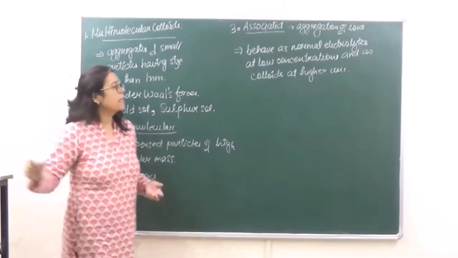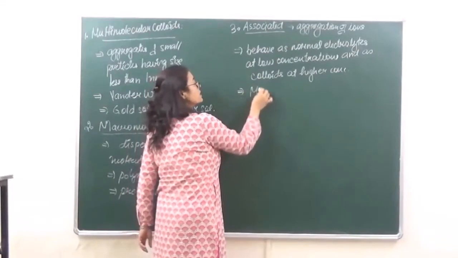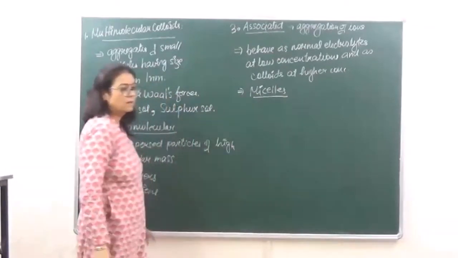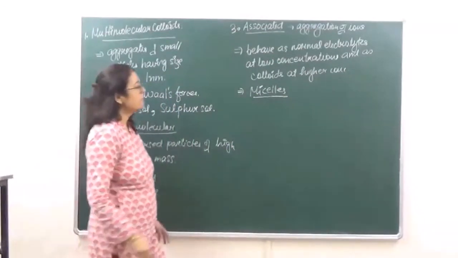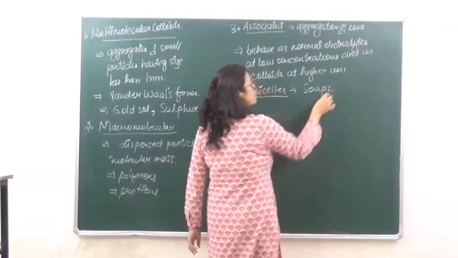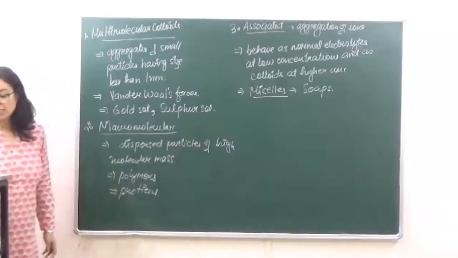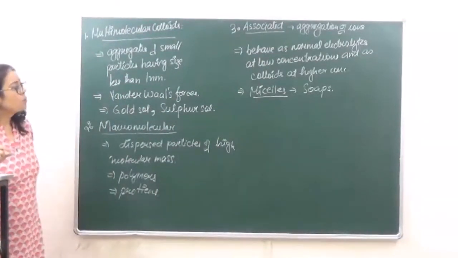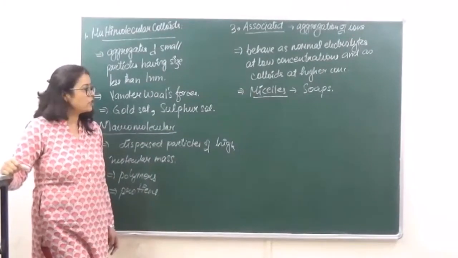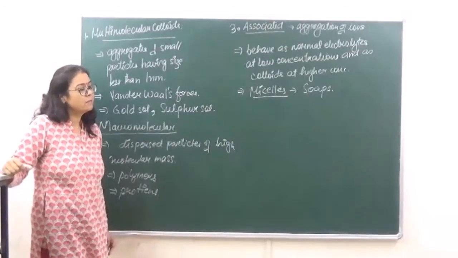A very common example, in fact the most important example of this, is micelles. Okay? So micelles are generally formed in soaps and detergents. In micelles, the smaller particles or smaller ions come together in aggregation, therefore forming these associated colloids which are known as micelles.